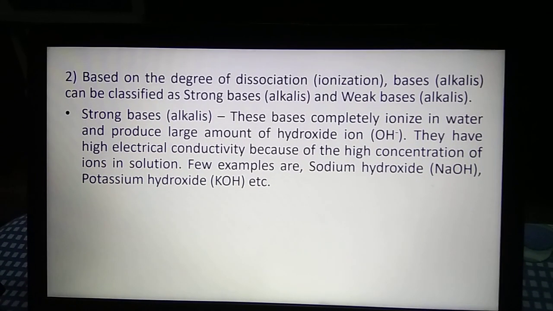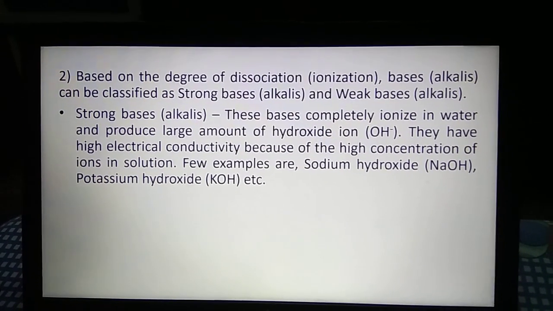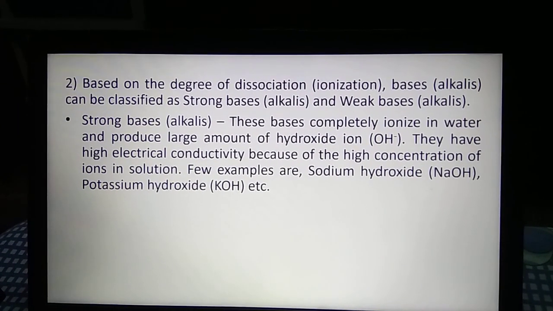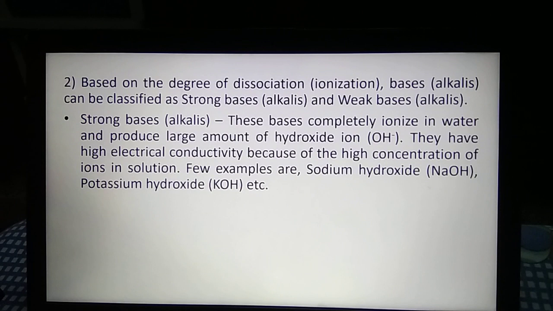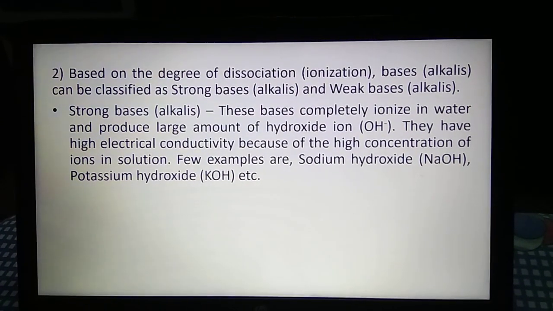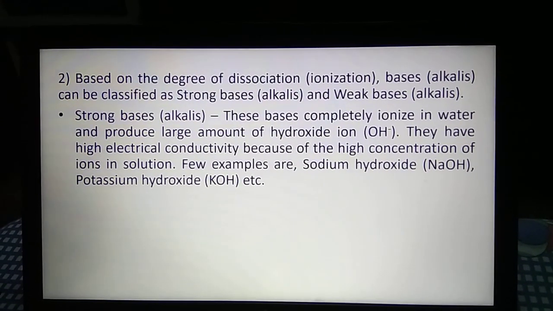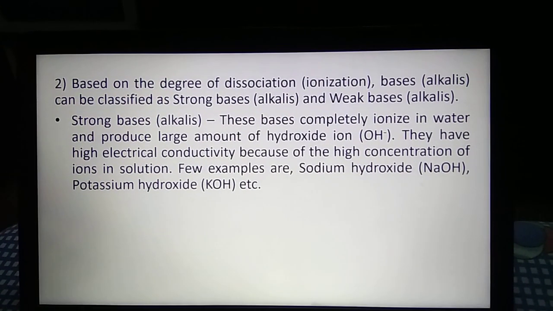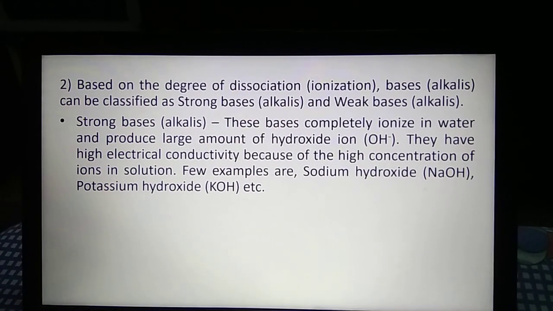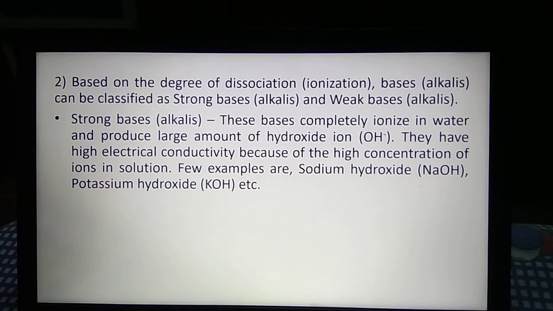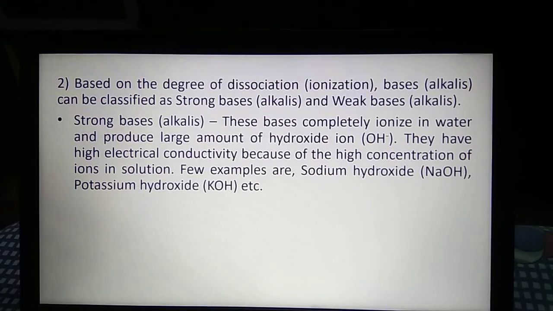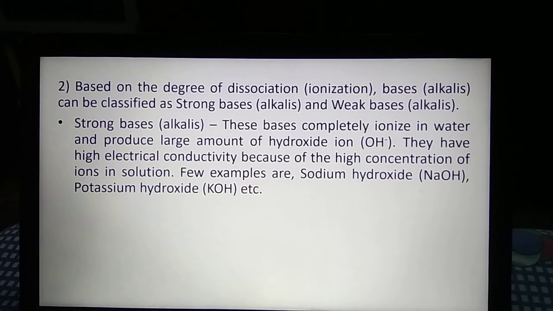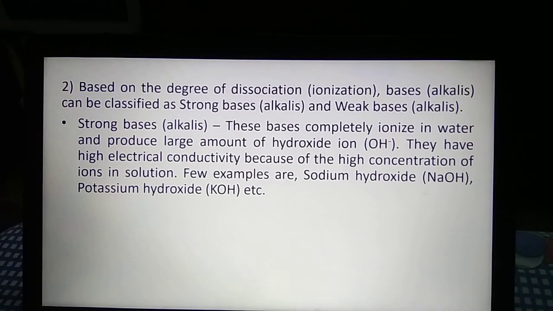Strong alkalis means these alkalis completely ionize in water and produce a large amount of hydroxide ions. They have high electrical conductivity because a high concentration of ions is present in the solution. So which are the examples of strong alkalis? Sodium hydroxide, that is NaOH, potassium hydroxide, that is KOH, etc.